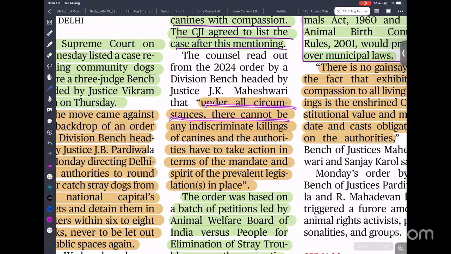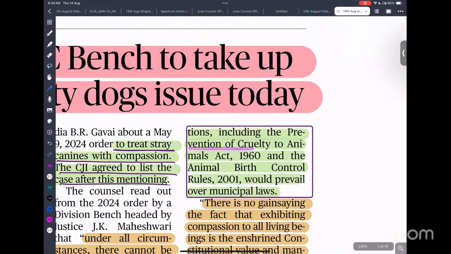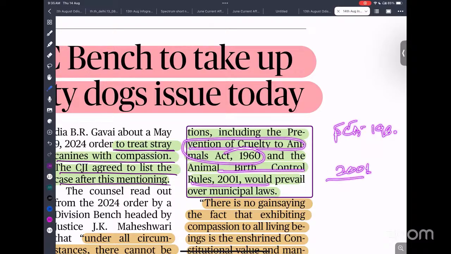Under all circumstances, there cannot be any indiscriminate killing of canines, and authorities have to take action in the spirit of the prevalent legislation in place. So what is the legislation in place? The Prevention of Cruelty to Animals Act, called the PCA Act, and the Animal Birth Control Rules 2001.